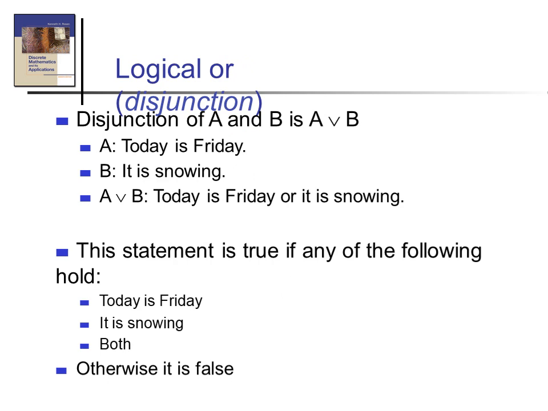Okay. Next one, logical or. Otherwise, it is known as disjunction. Disjunction means or. First one, for an example, we can analyze: A, today is Friday. Second, B, it is snowing. That is, we can use or: today is Friday or it is snowing.